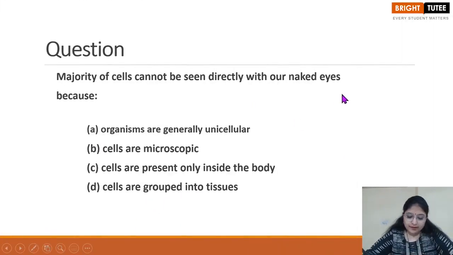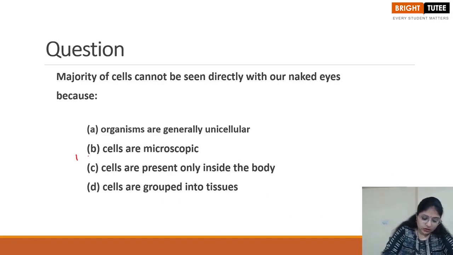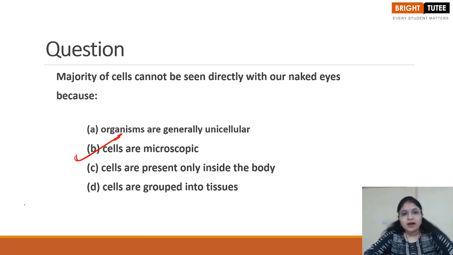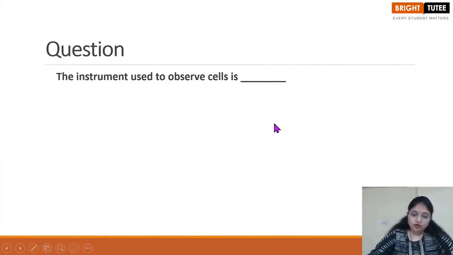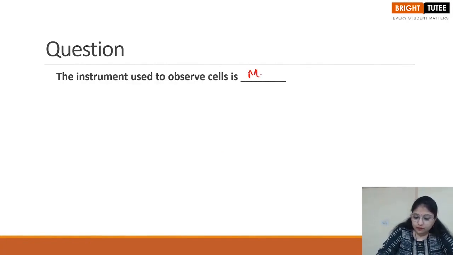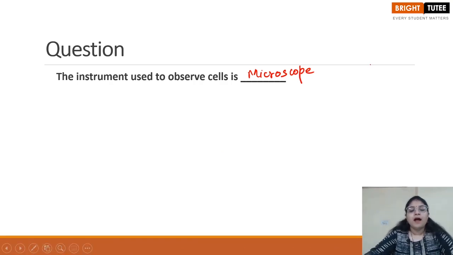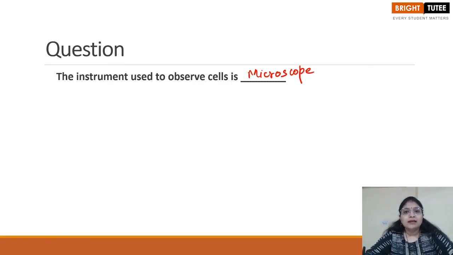The majority of cells cannot be seen directly with our naked eyes because organisms are generally unicellular, cells are microscopic, cells are only present inside the body, cells are grouped into tissues. So cells are actually microscopic, and that's the reason why we are not able to see the cells with the naked eyes. The instrument used to observe cells is the microscope. Nowadays, powerful microscopes like the electron microscope have been invented so that a detailed study of the structure of the cell can be done.